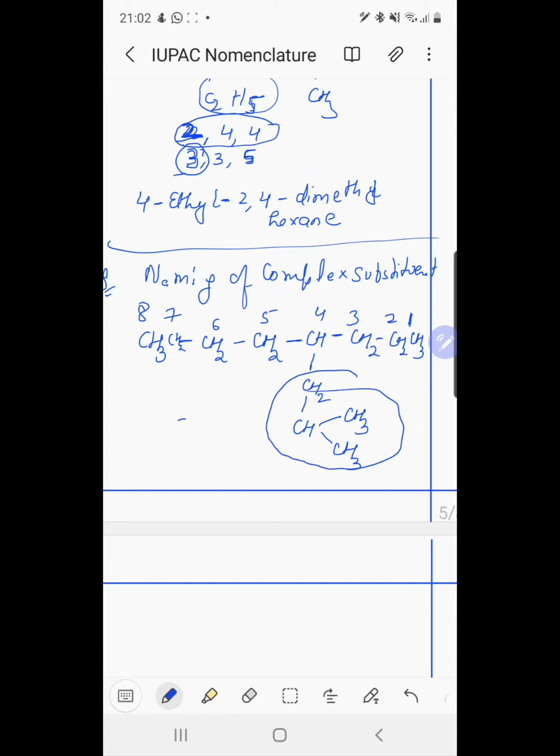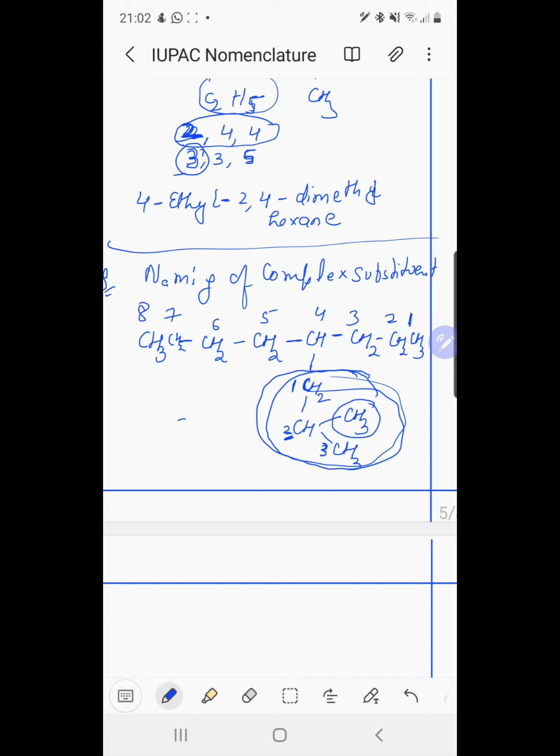This is a complex substituent, so we also number this substituent. This carbon is attached directly to the parent chain. We number it as 1. This is 2. The longest chain in this substituent is 3: 1, 2, 3. At 2 position we have a methyl group. So we name this complex substituent, written in a bracket.